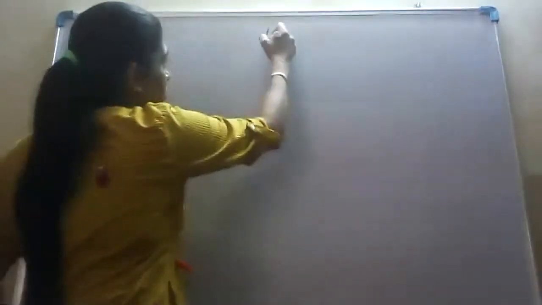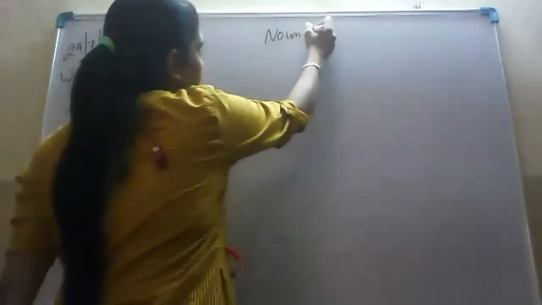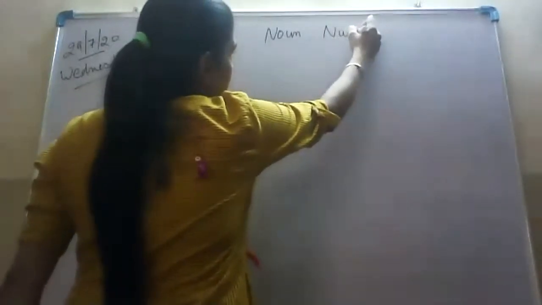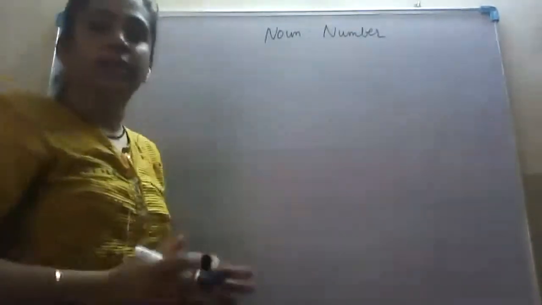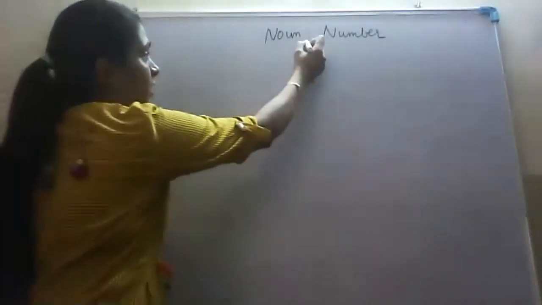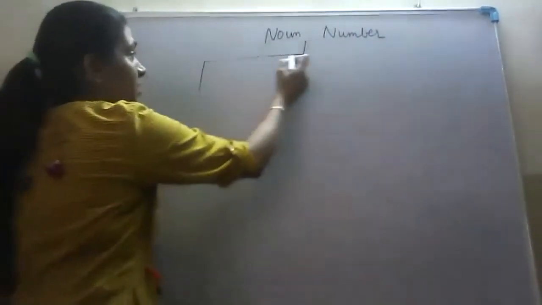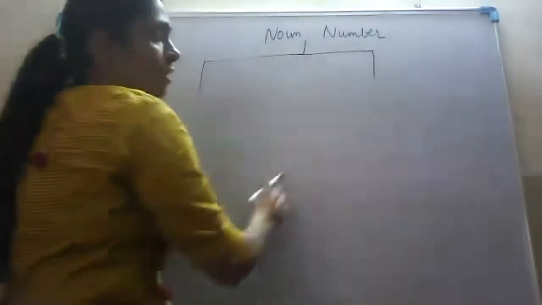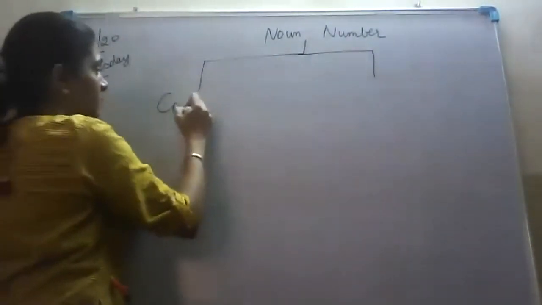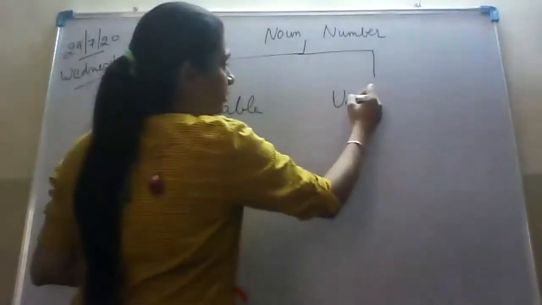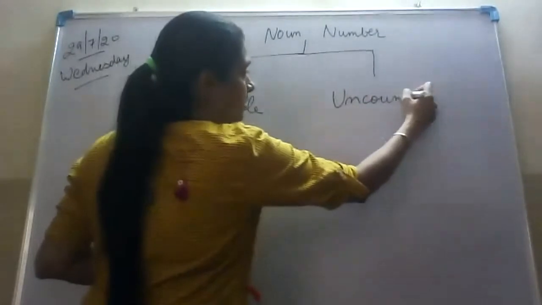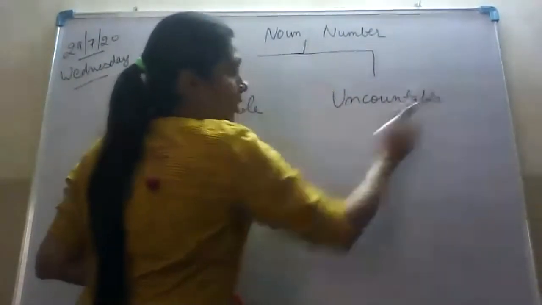So we were doing noun on the basis of number. And I also told you in the previous class that when we classify noun on the basis of number, there are two types. One is countable noun and another is uncountable noun.